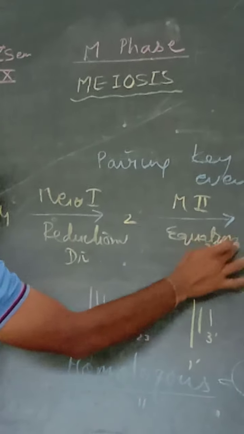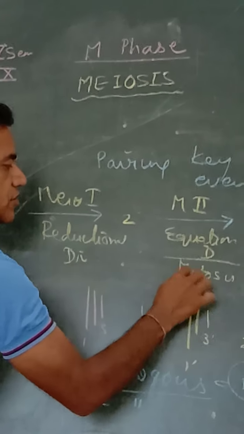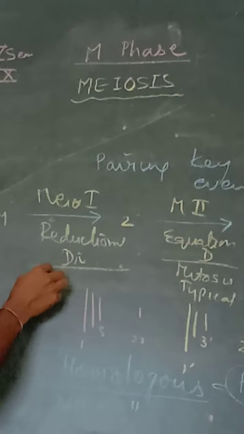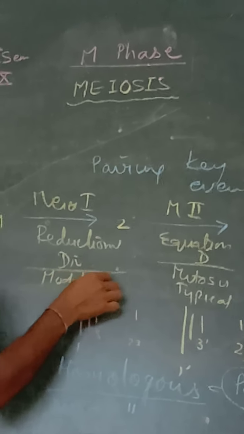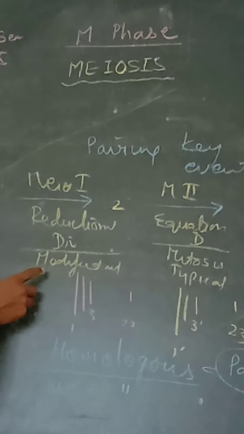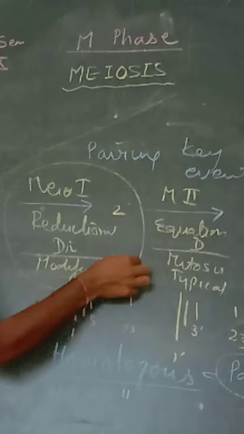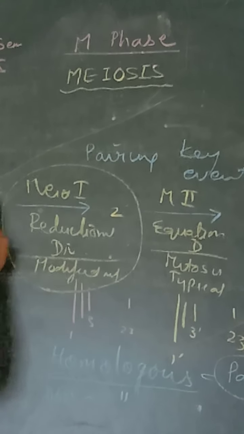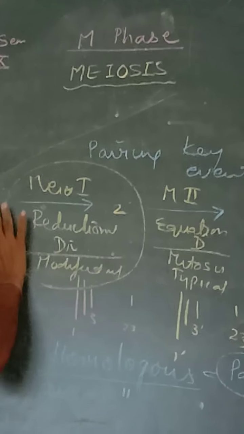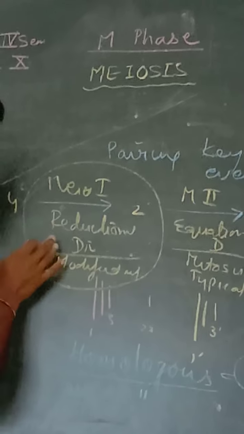Now this equational division is very similar to mitosis, or we can say it is a typical mitosis, whereas the meiosis 1 is a modified mitosis. The most important purpose of meiosis is recombination, which takes place in this first phase. The chromosome number is also being reduced to half. So all the major activities are being done in this first phase.